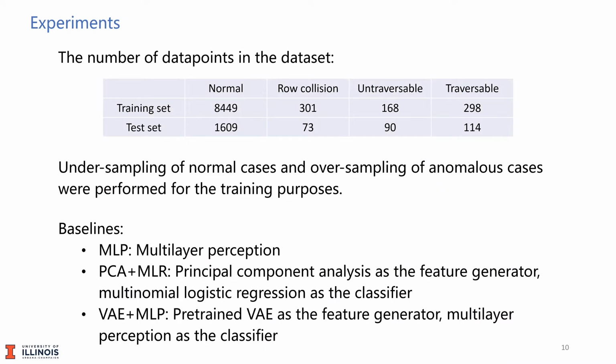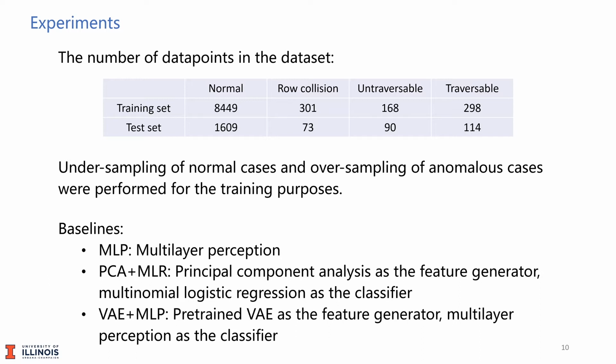We split the dataset into a training set and a test set. Due to the rareness of the anomalous cases, such a dataset is imbalanced. Therefore, we performed an undersampling of normal cases and oversampling of anomalous cases during training to fight against such an imbalance problem. We test the performance of the SVAE on the test set along with three baseline methods.